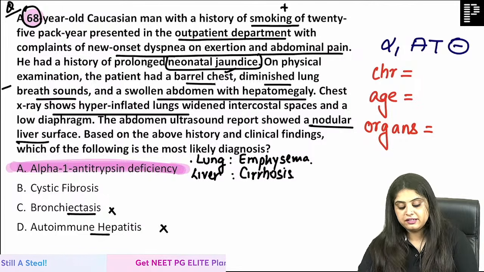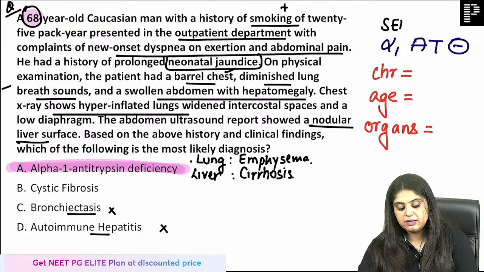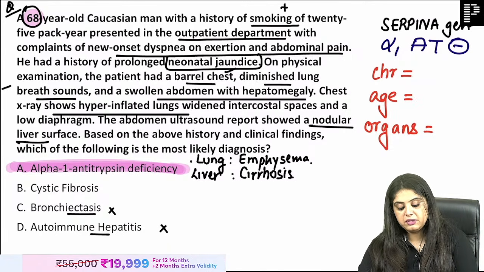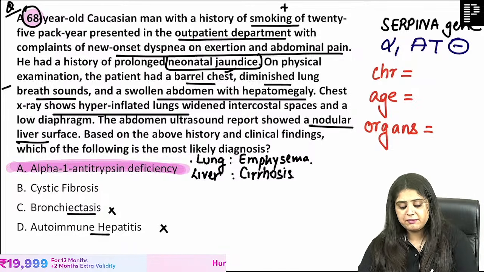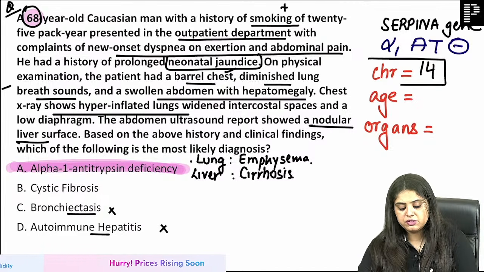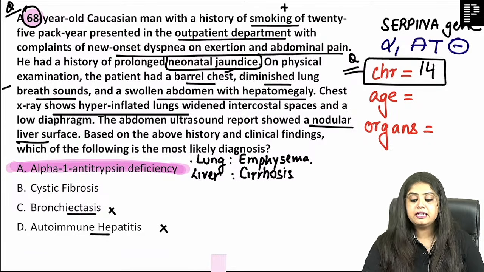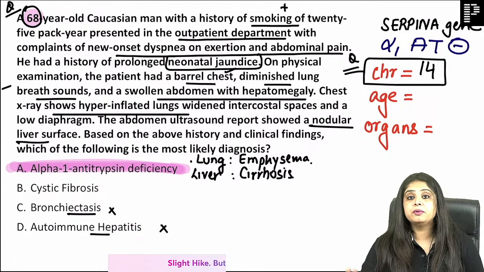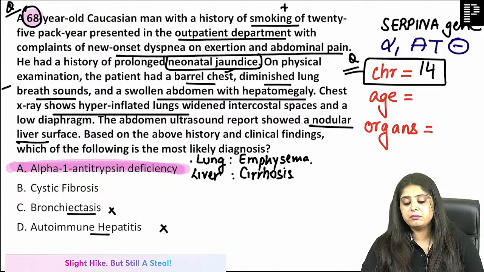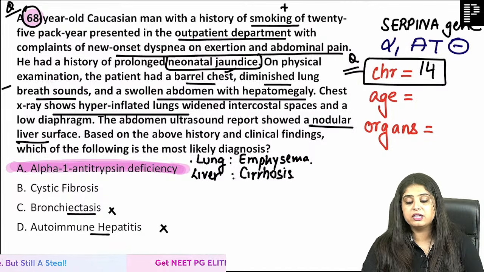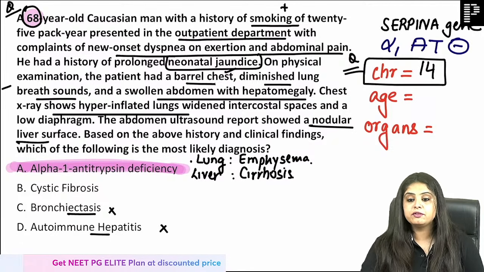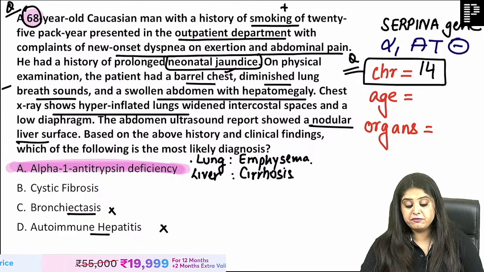Now for INI-CET students, they will ask you, what is the name of the gene that makes alpha-1 antitrypsin? That is the SERPINA gene. And for every exam, they will ask you, alpha-1 antitrypsin gene is present on which chromosome? It is going to be present on chromosome number 14. Very few chromosome numbers which I am telling you are important to memorize. This is one of them. You have to think of chromosome number. Perfect. Chromosome number 14 over here.